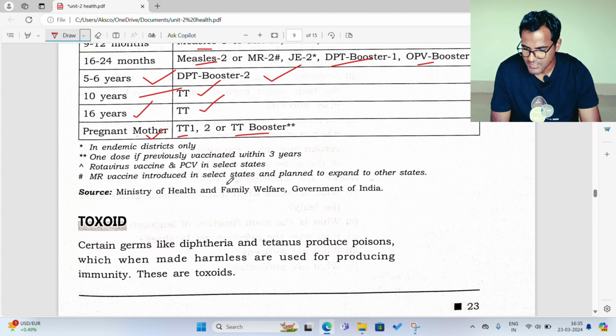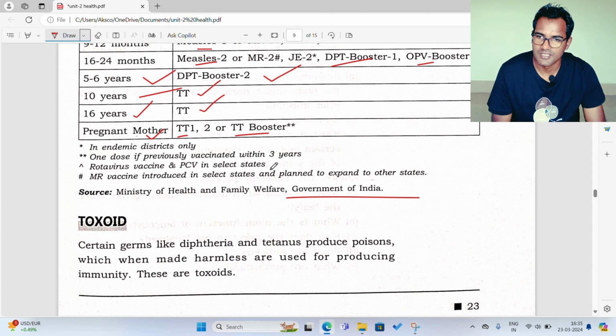Rotavirus vaccine and PCV are given in select states. MR vaccine is introduced in selected states and planned to expand. This is from the Ministry of Health and Family Welfare, Government of India. So it differs from state to state, right, under the Government of India.